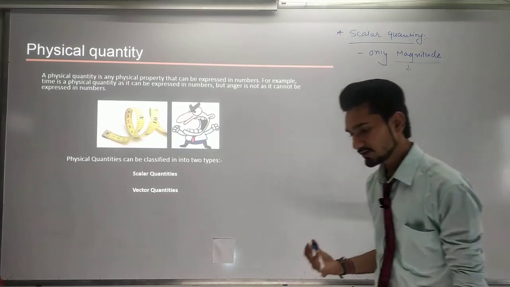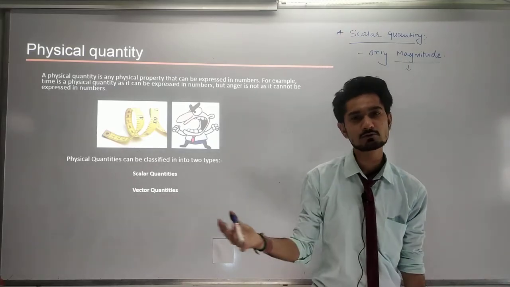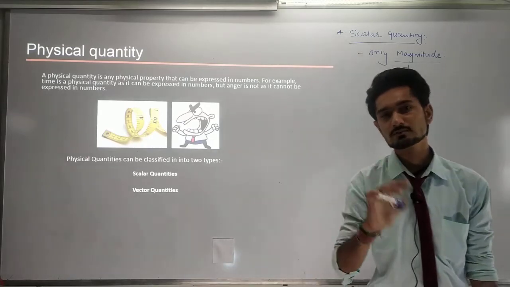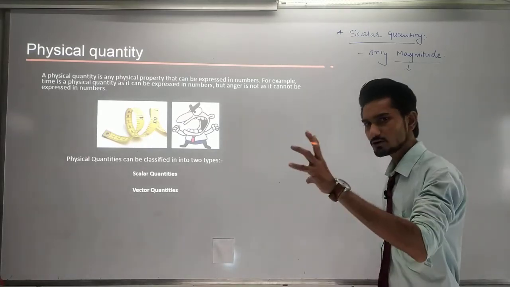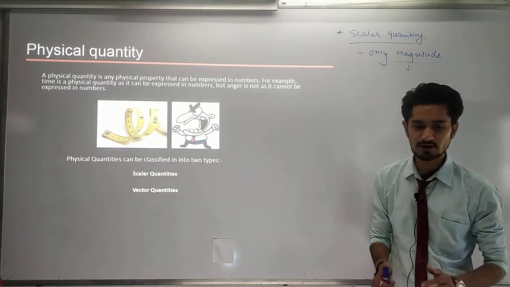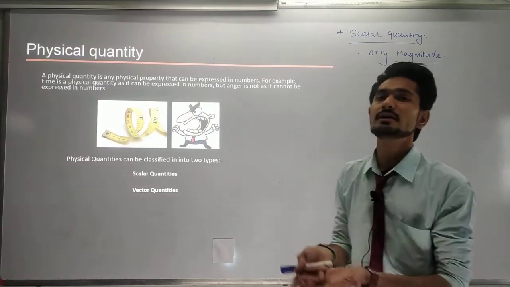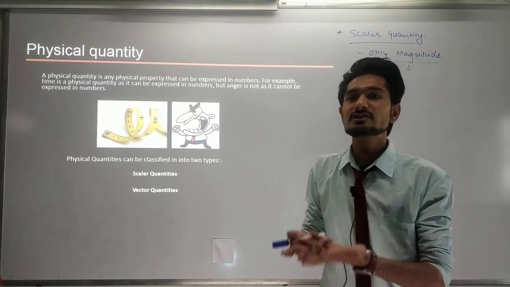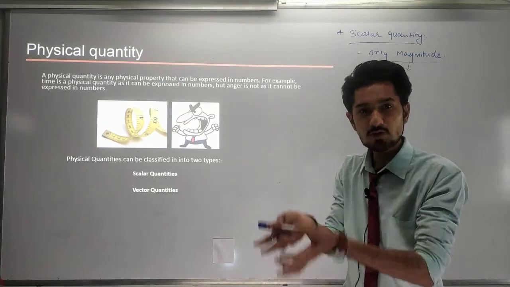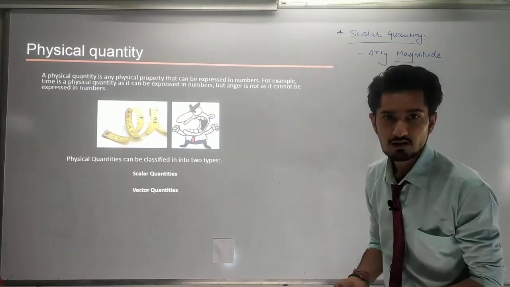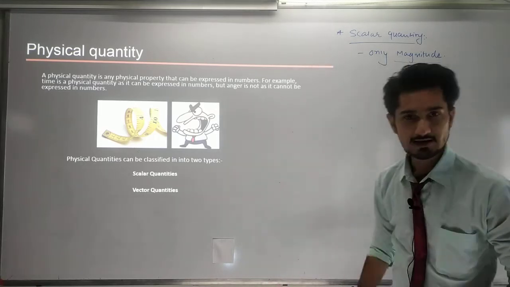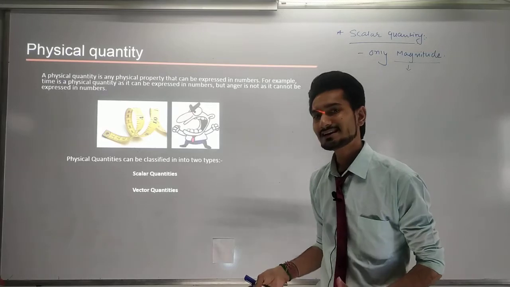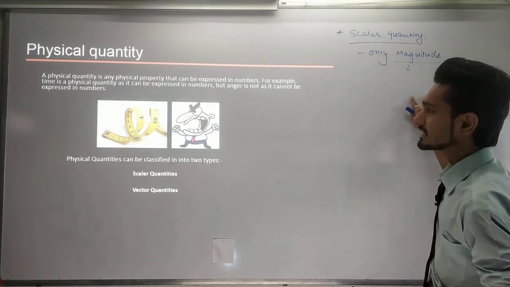Okay, and the shopkeeper will understand that he has to give you 2 kilograms of apple. So this is based on the numbers. You have only said the numbers; you have not defined any other quantities or any other reference point to give you some mass of apple. It is only defined by the value of the magnitude. So these types of quantity are generally known as scalar quantities.